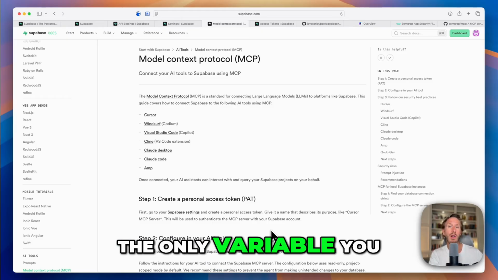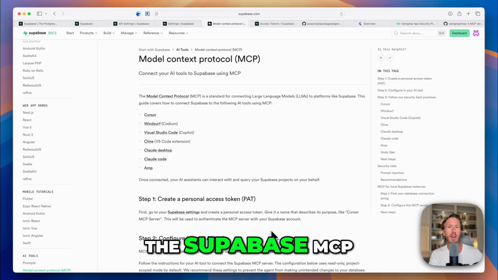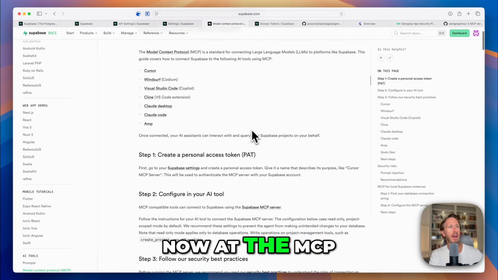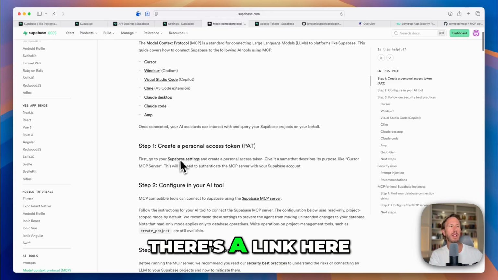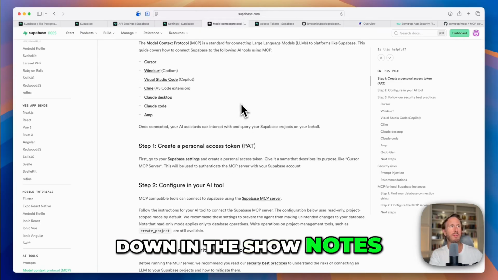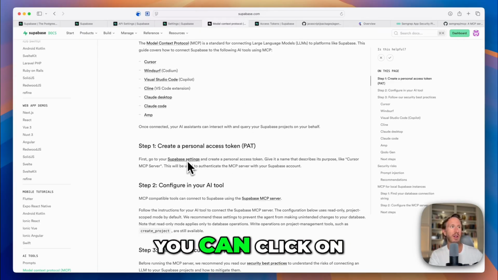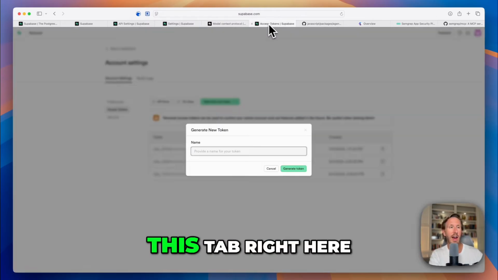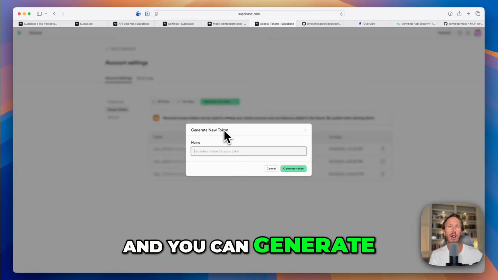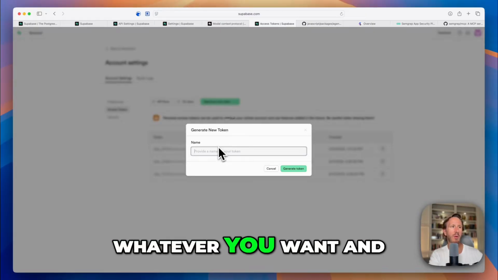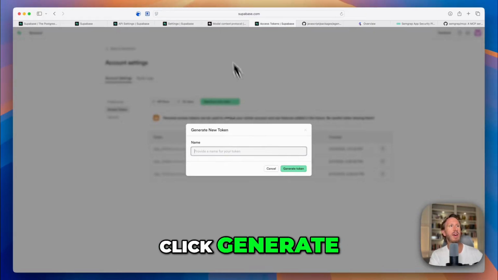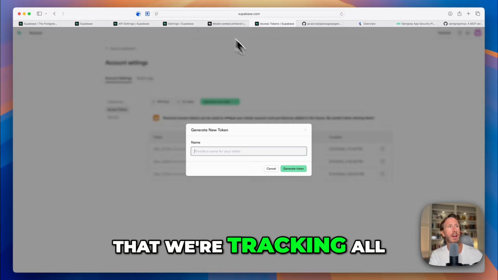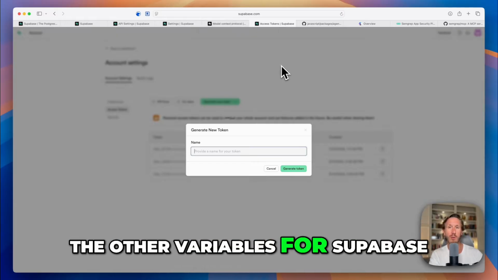Now, the only variable you need to set up the Supabase MCP is an access token. At the MCP page for Supabase, there's a link here. I will put this down in the show notes. Once you have an account, you can click on this link here in their instructions. It will open up this tab right here, and you can generate a new token. You can name it whatever you want and click generate, and then you copy it to your clipboard and put it in the same notepad file where we're tracking all the other variables for Supabase.